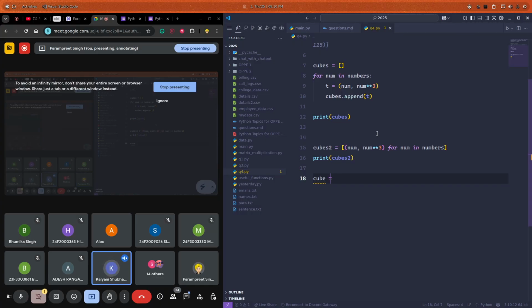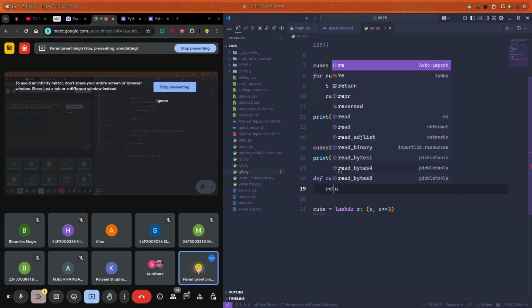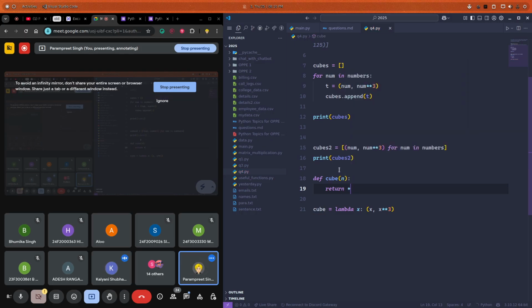Let's name the function cube. Cube is equal to lambda x colon, bracket x comma x star star 3. If anybody is not clear with this, what we are doing here is something like this: return n comma n star star 3. This is the same function as that one. The only difference is this is a normal function definition and this is using lambda. Are you guys clear with this?